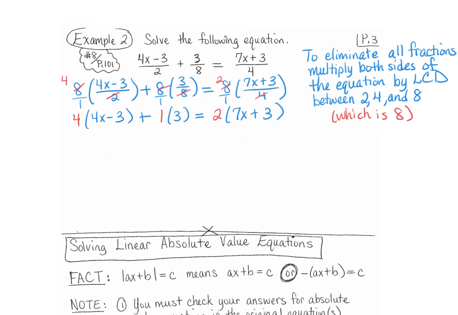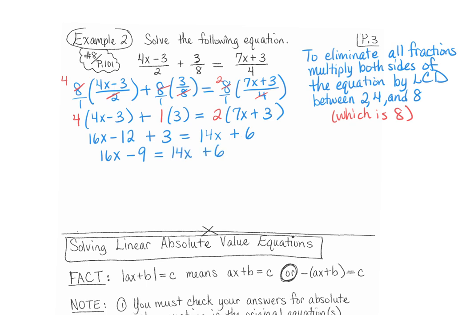And now we just go ahead and distribute the 4 here, distribute the 1, or just multiply these two, and then distribute the 2. That gives us 16x, because 4 times 4x is 16x, minus 4 times 3, which is 12, plus 3, because 1 times 3 is 3. That's going to be equal to 2 times 7x is 14x, plus 2 times 3, which is 6. So now we simplify. 16x minus 12 plus 3 is minus 9 equals 14x plus 6.